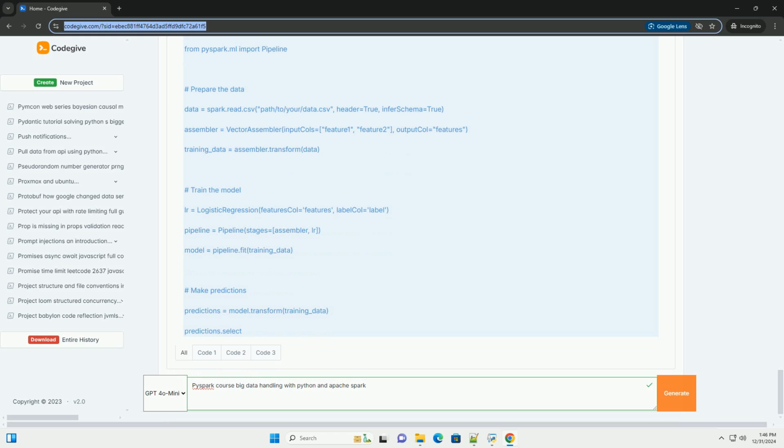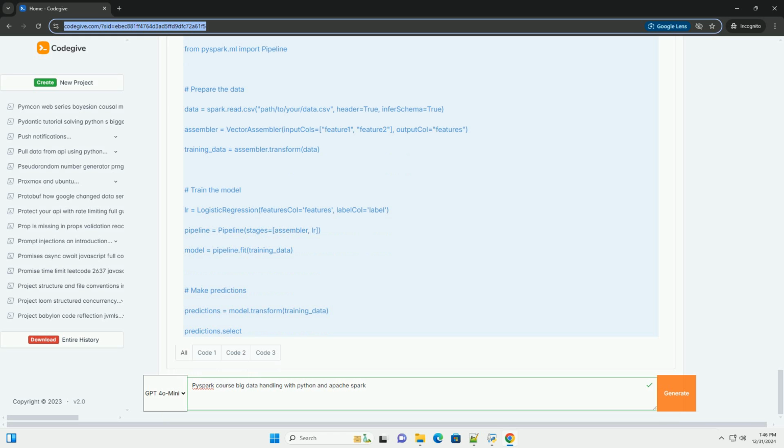training_data = assembler.transform(data). Train the model: lr = LogisticRegression(featuresCol="features", labelCol="label"). pipeline = Pipeline(stages=[assembler, lr]). model = pipeline.fit(training_data). Make predictions: predictions = model.transform(training_data). predictions.select("features", "label", "prediction").show().